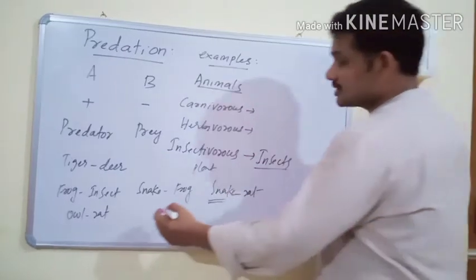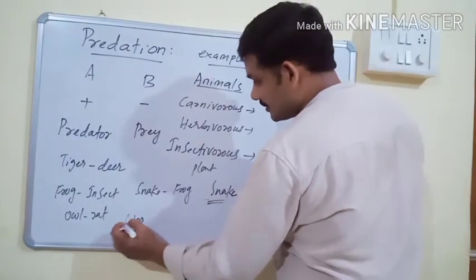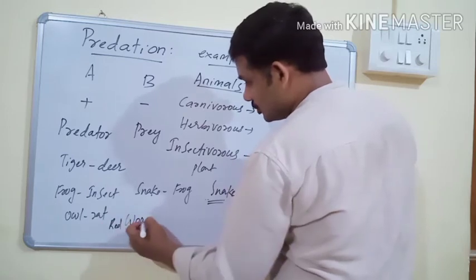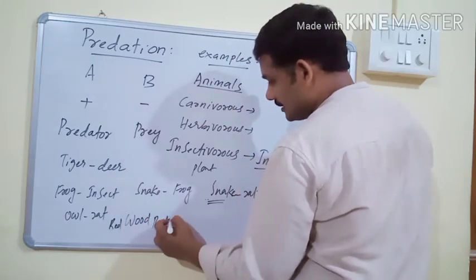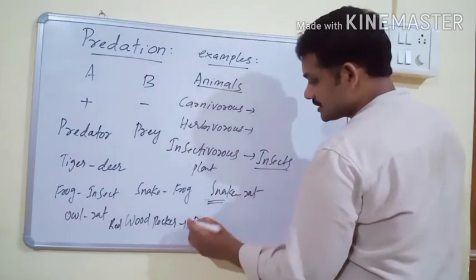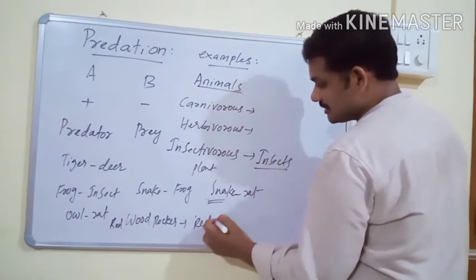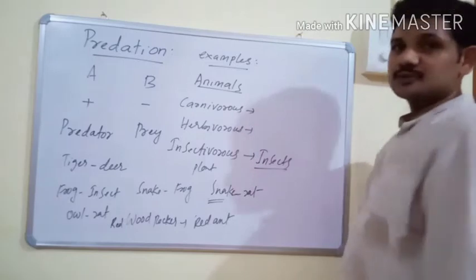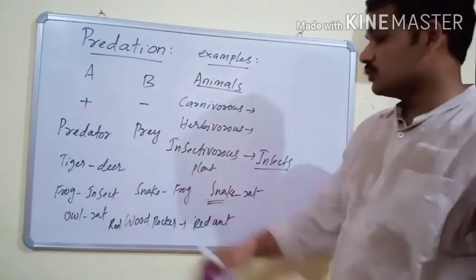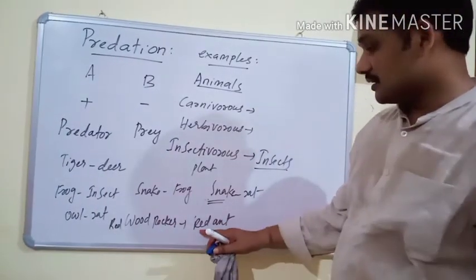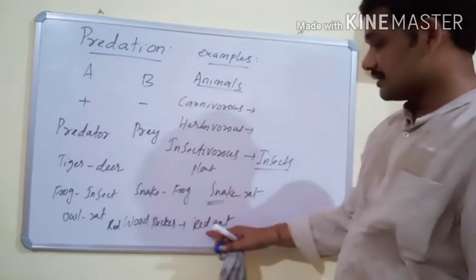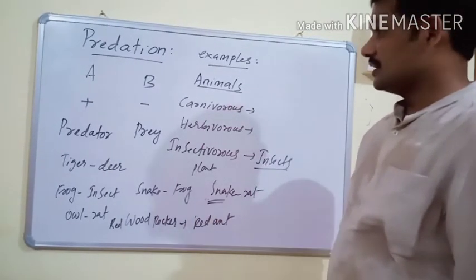And the relationship between woodpecker and ferocious red ant is also more than that, because the woodpecker uses the hole or nest of the red ant and also feeds on it.